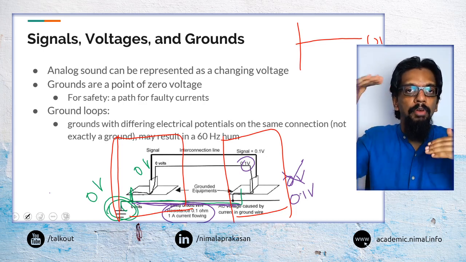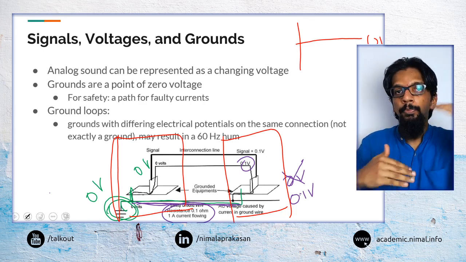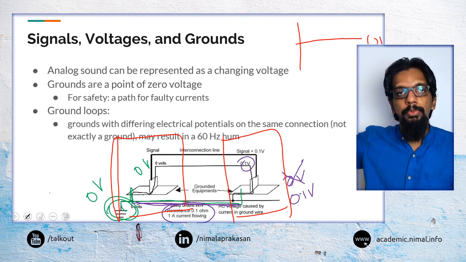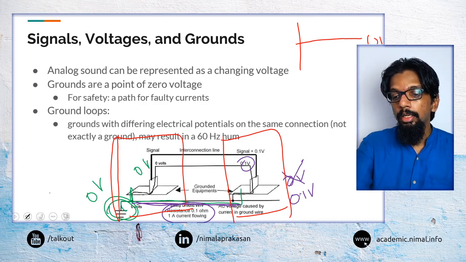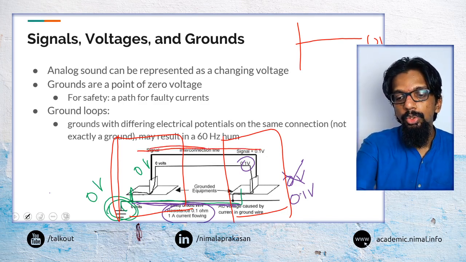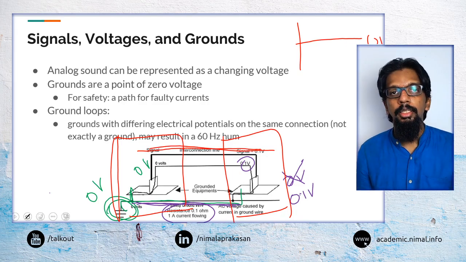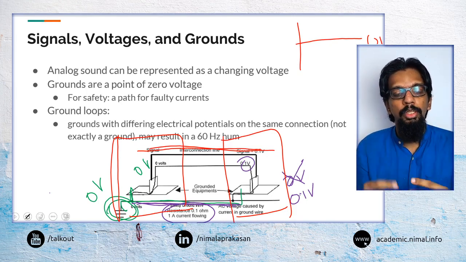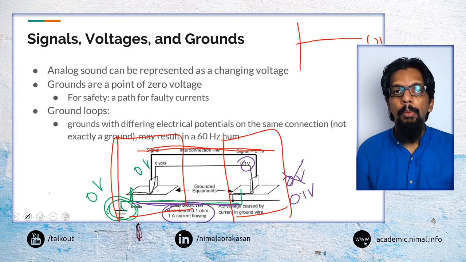We can have a 5 voltage reference point. It doesn't matter what we have as a reference point, as long as we know that is the reference point and that is what we are comparing for the changes. But when we connect these things together through a common connection, then having these mismatching references could be a problem, and that in itself may introduce what is called a ground loop.